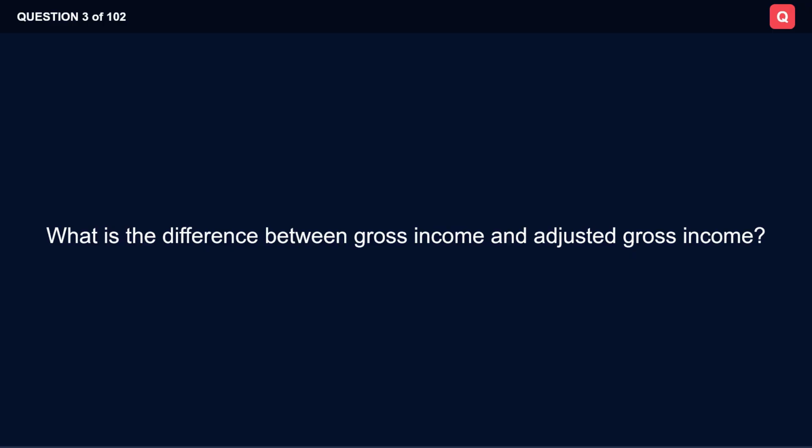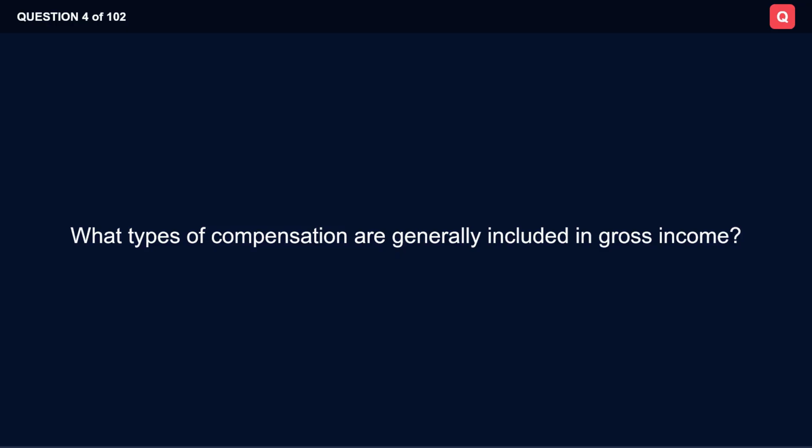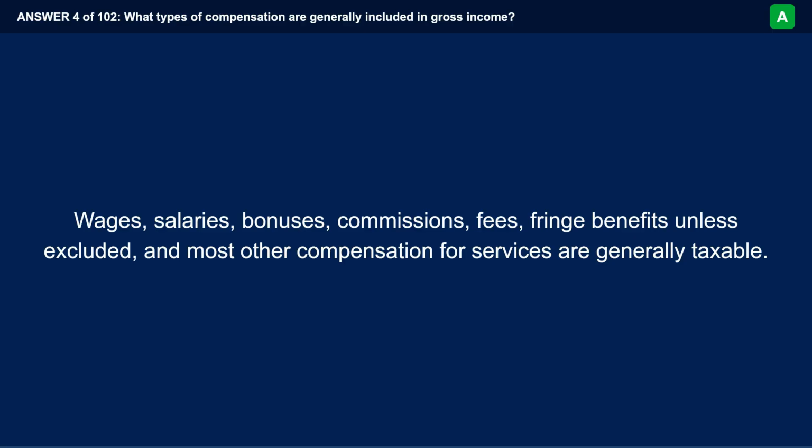What is the difference between gross income and adjusted gross income? Gross income includes all taxable income items before above-the-line adjustments, while adjusted gross income equals gross income minus permitted adjustments. What types of compensation are generally included in gross income? Wages, salaries, bonuses, commissions, fees, fringe benefits unless excluded, and most other compensation for services are generally taxable.